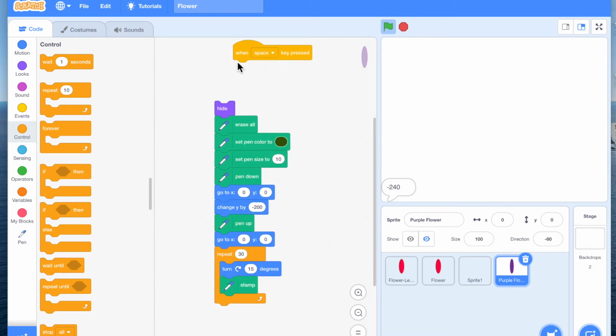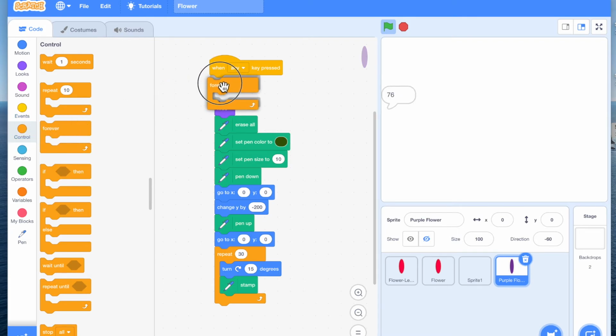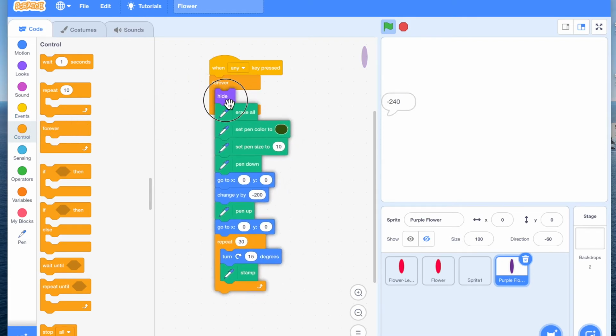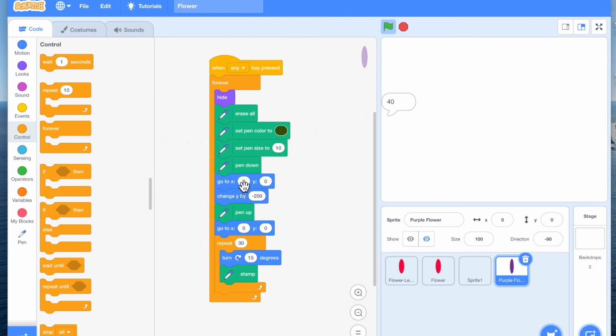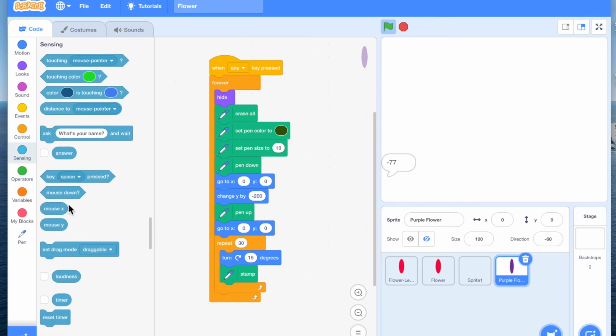So when any key is pressed, we are going to pick up the forever loop. And instead of go to 0, 0, now we are going to pick up mouse X and mouse Y. We are going to do it for both the flower and the stem.